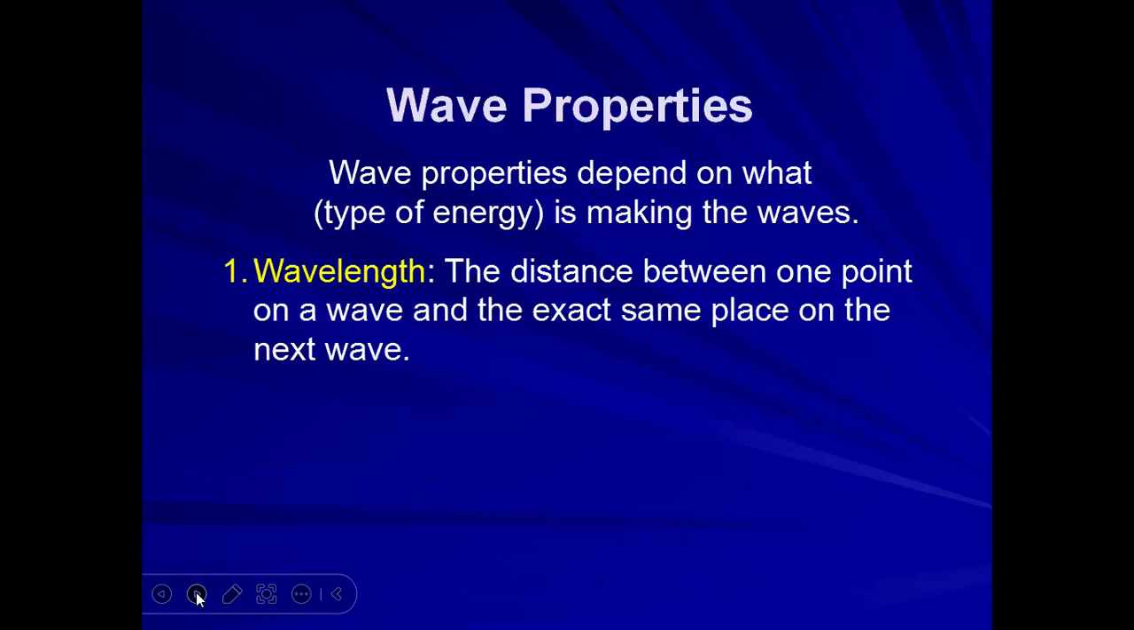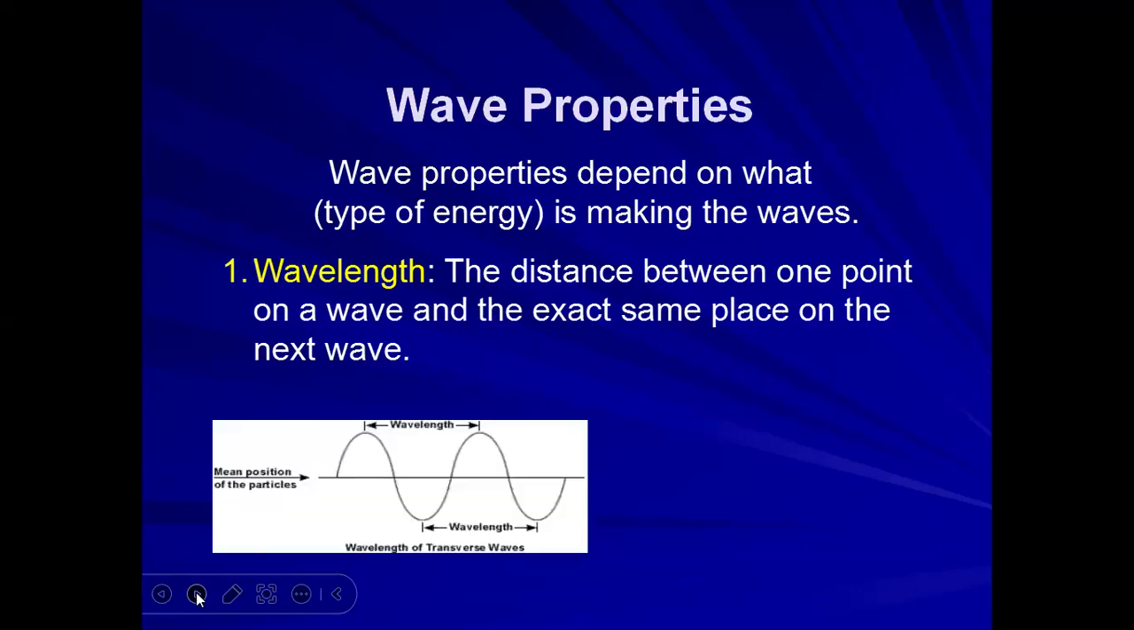Now wave properties. Wave properties depend on the types of energies making the wave. Wavelength. What is wavelength? The distance between one point on a wave and the exact same place on the next wave. This is actually called wavelength.